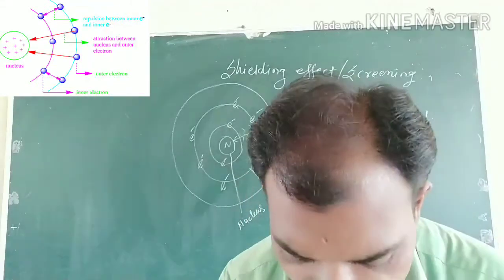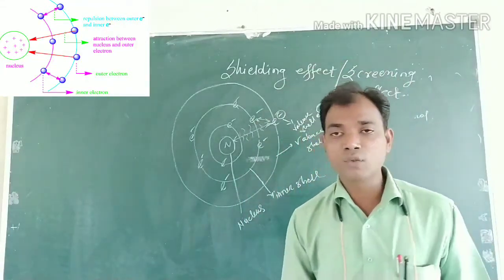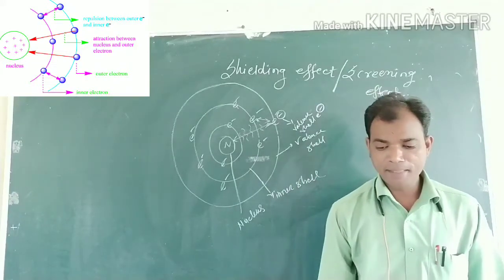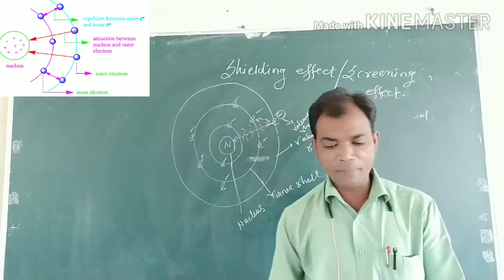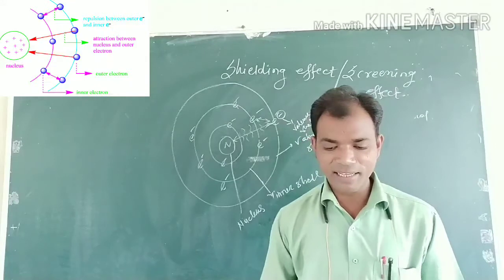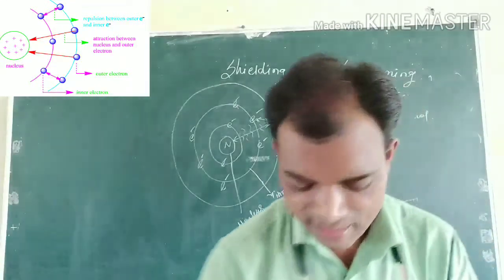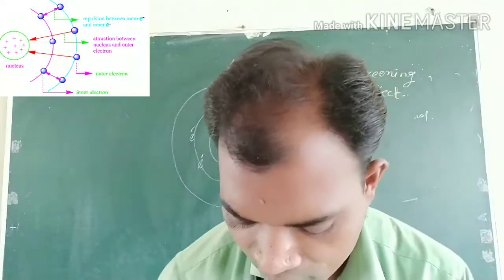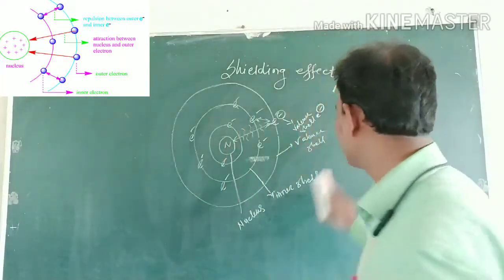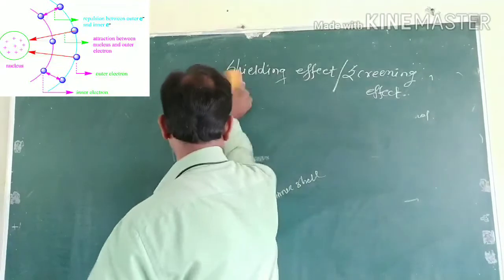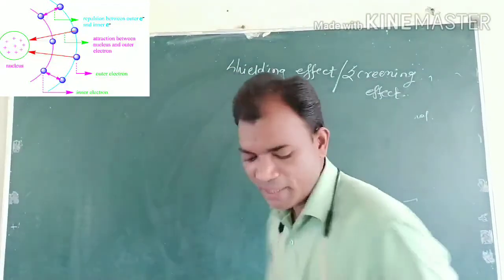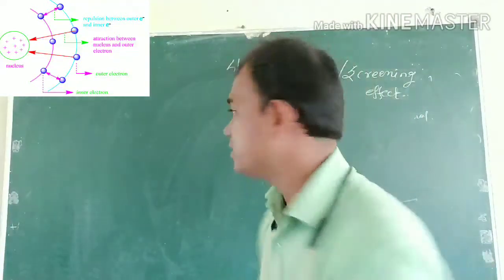Then it can be defined as the total contribution towards repulsion of the inner shell electrons to the outer shell electron, called the shielding effect or screening constant. It can be represented by the symbol sigma.